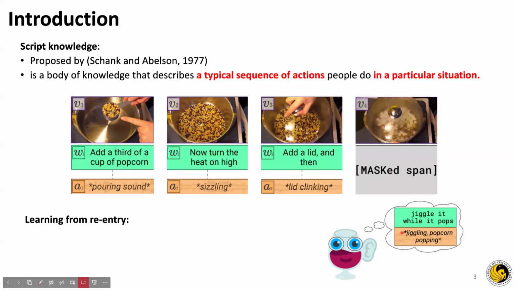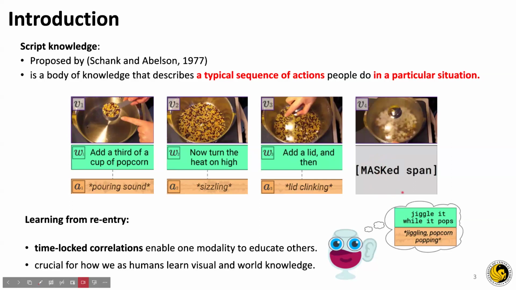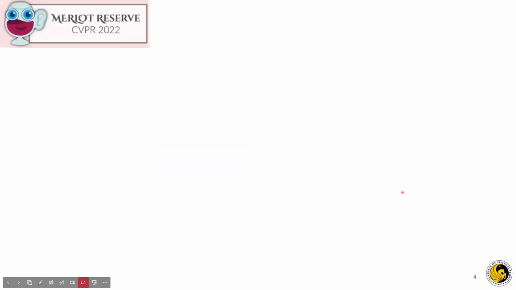Predicting these subtitles and the audio is an instance of learning from reentry, which is time-locked correlation enabling one modality to educate others. Here, the image modality educates the subtitles and audio. It's crucial for how we as humans learn vision and word knowledge.